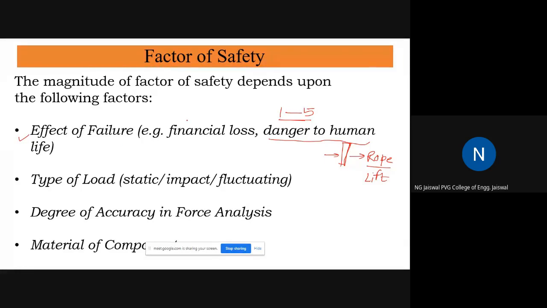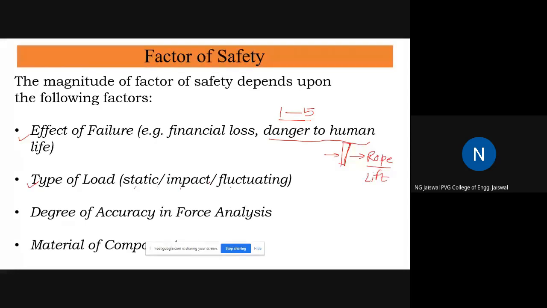And in the reverse, you can say that if there is a very small inconvenience, a very small loss in time, a very small loss of production, very small loss overall, then you can consider a very small factor of safety. So this is one of the guidelines. Then another is the type of load. Which is the load? The load is static, impact, and fluctuating loads.